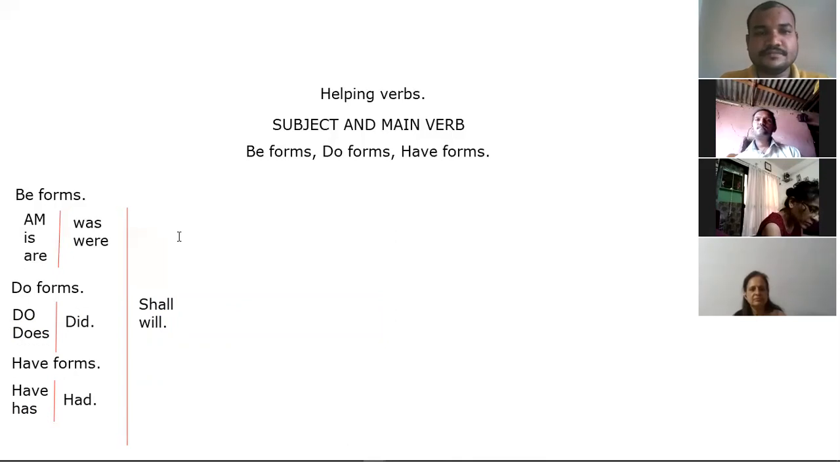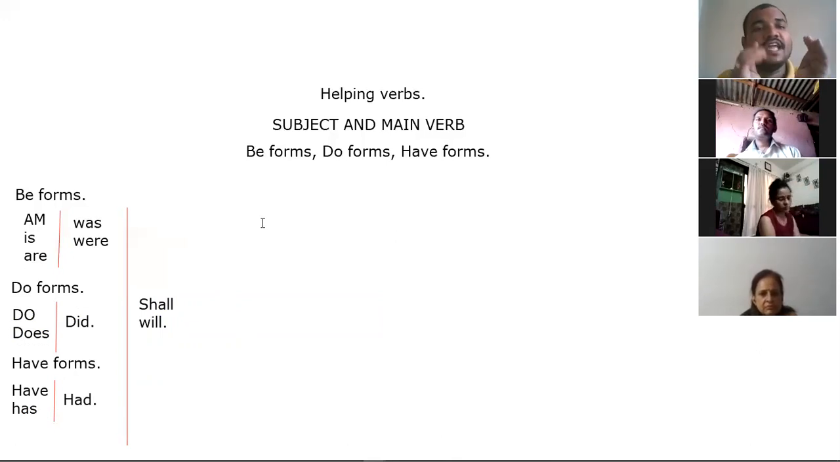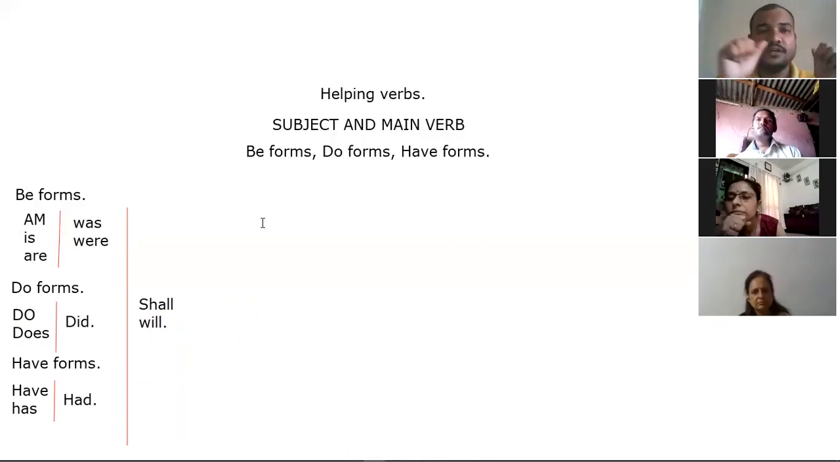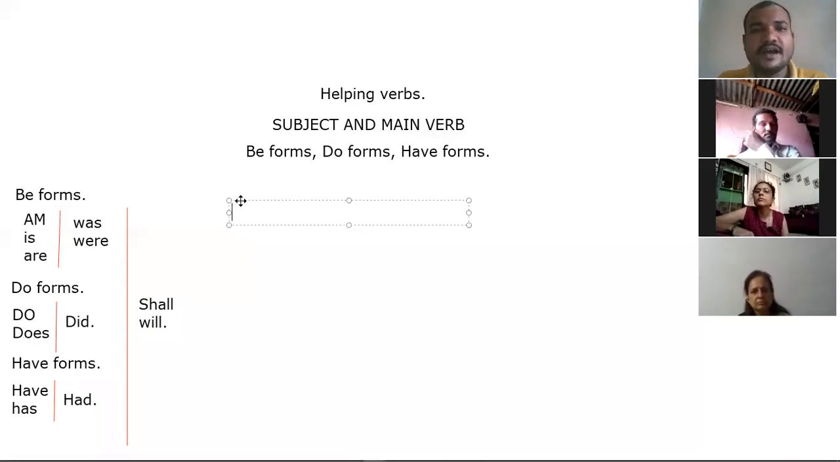So now let us talk about where we have to use am, where we have to use is, where we have to use are, was, were, do, does, did. We can observe one by one, step by step. Ready?